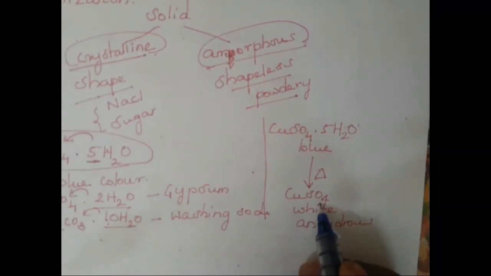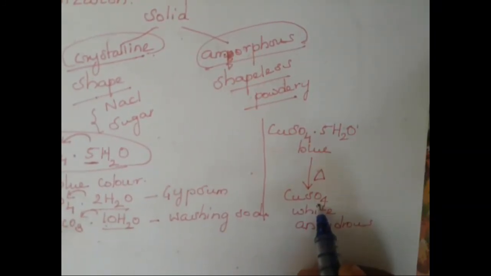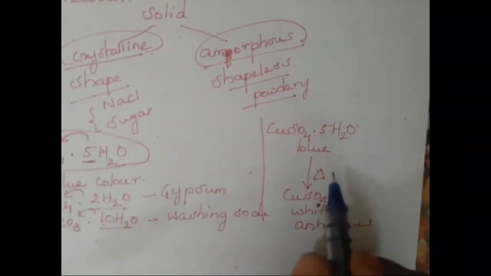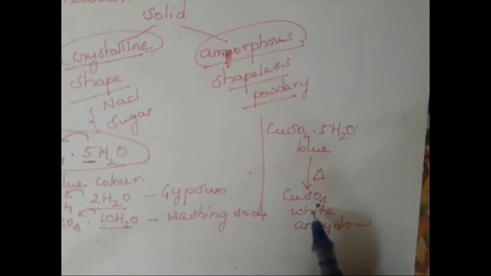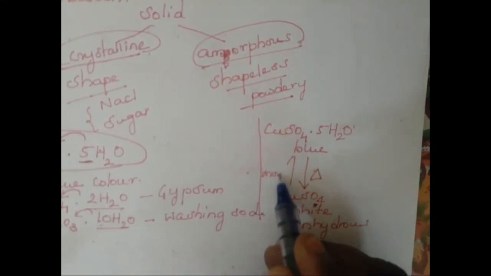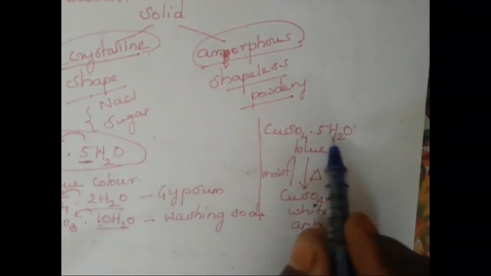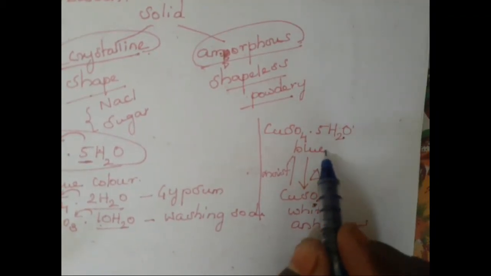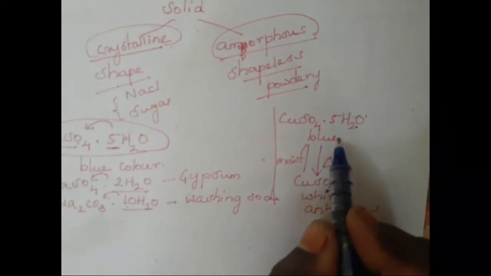If this white copper sulfate wants to gain the blue color again, then we need to add a little amount of water to it. If you moisten it, it will become copper sulfate pentahydrate again. It will retain its blue color. Right, children? Thank you.